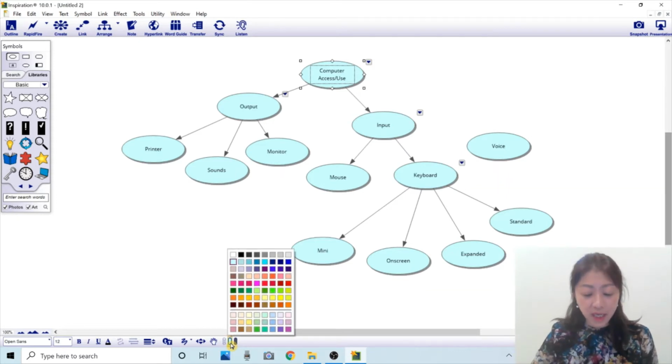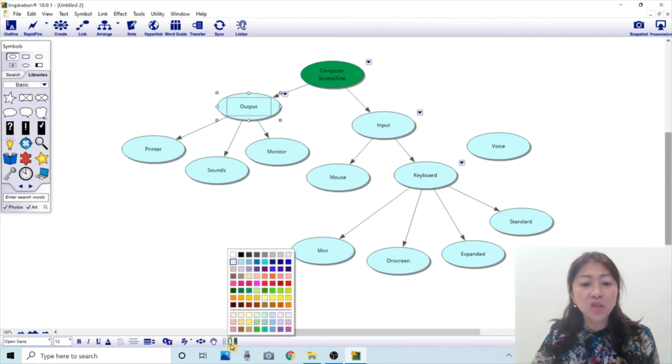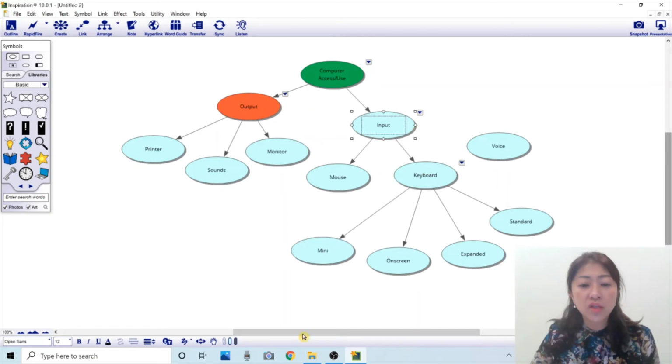If I click it, I can change the color. Let me change the color to green. Now the main topic is represented in green, and I can also change the color of a subtopic. Let me change it to orange.